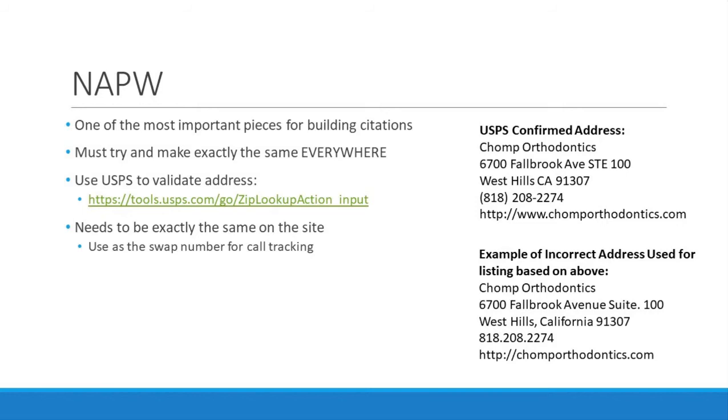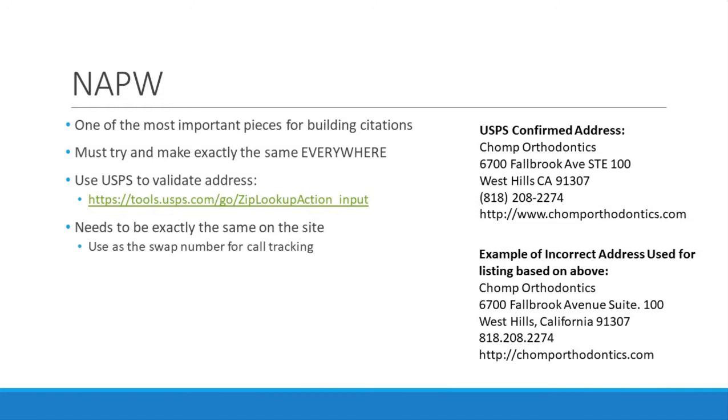Then we're going to talk now about what we want to be exactly the same. So we want not only it to be the same across all these listing sites and Web 2.0s, we want it exactly the same on our website. So if you come across a client who wants to use call tracking, you want to set up call tracking that usually allows for the ability to swap a number. So that way they're not using different phone numbers.